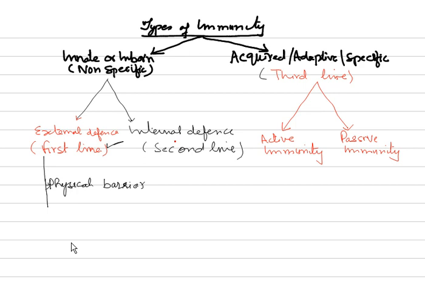In physical barriers we include skin, then mucus, nasal hairs, as we find very useful otherwise, and lastly cilia with variety of functions.